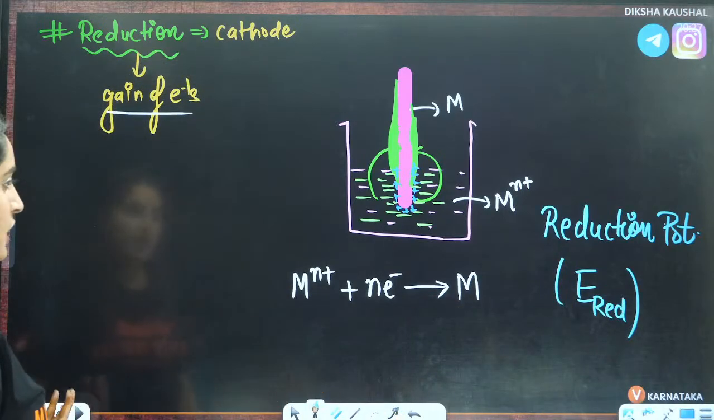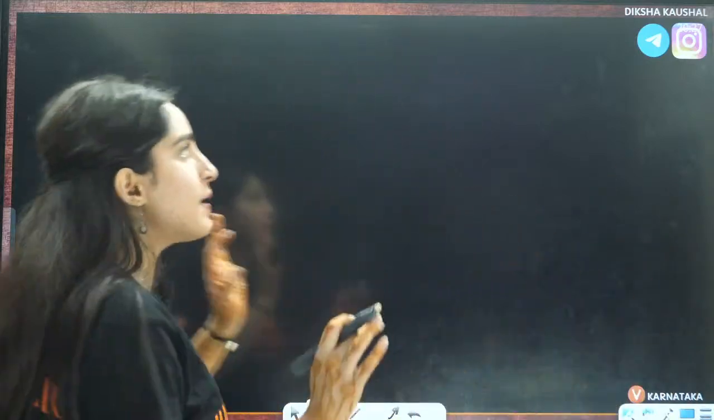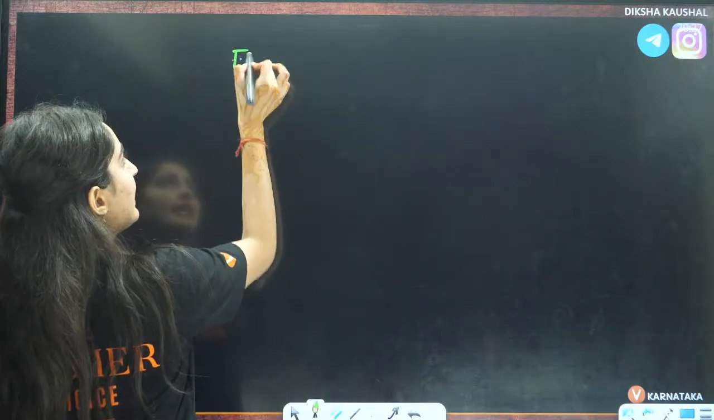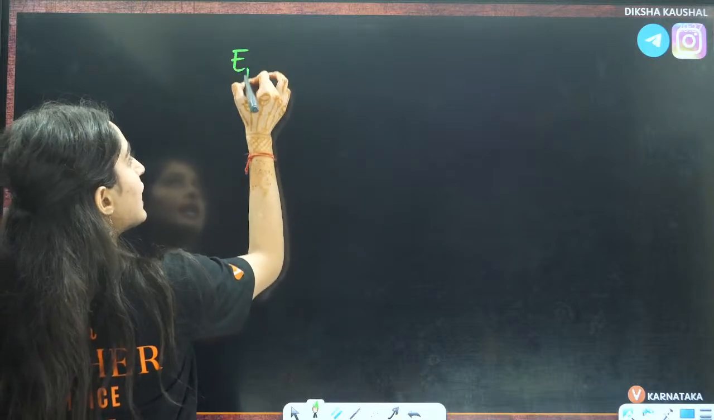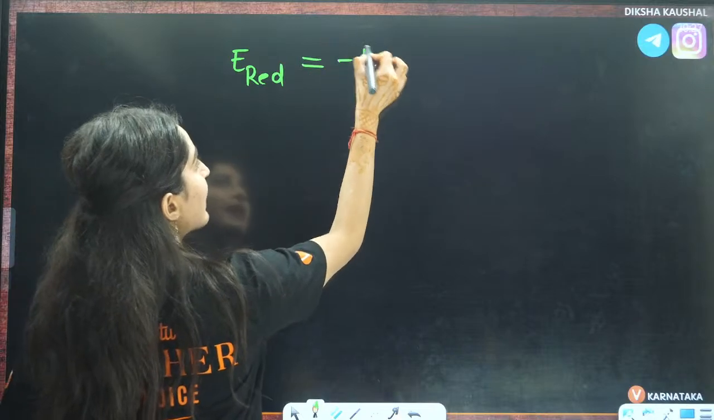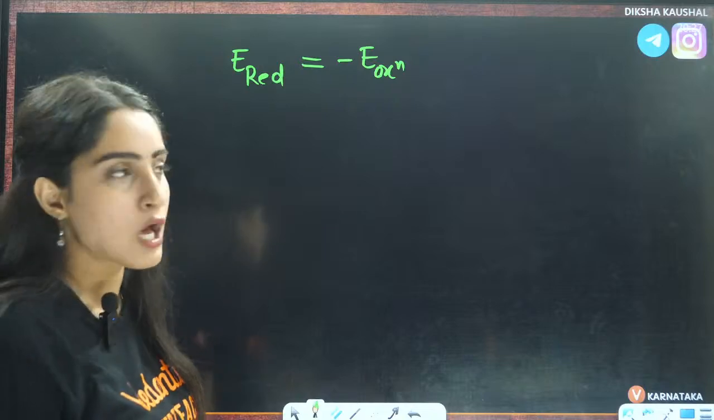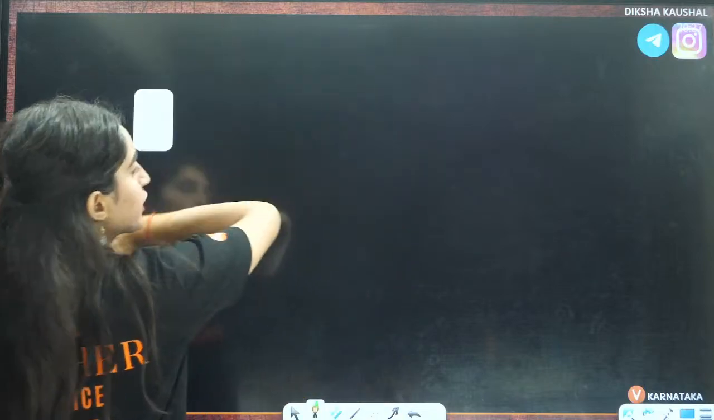Okay. Now guys, see one thing. We have talked about oxidation potential in case of oxidation, and reduction potential in case of reduction. Now what is the relation between these two things? The simple relation is that E of reduction of a metal is equal to minus E of oxidation of that metal, right?